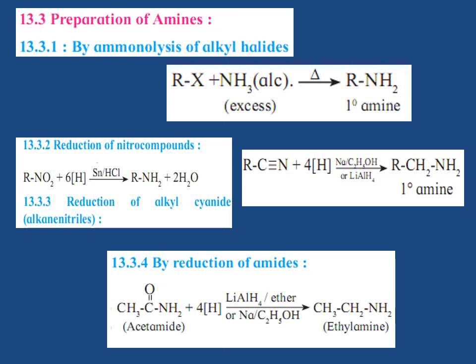Next preparation is by reduction of amides. Amides are organic compounds containing the CONH2 group. A primary amine having the same number of carbon atoms can be obtained by the reduction of amides by LiAlH4 in ether or by sodium in ethanol. Thus, CH3CONH2, acetamide, plus 4 nascent hydrogen atoms in presence of LiAlH4 in ether or sodium in ethanol, gives CH3CH2NH2, ethylamine.